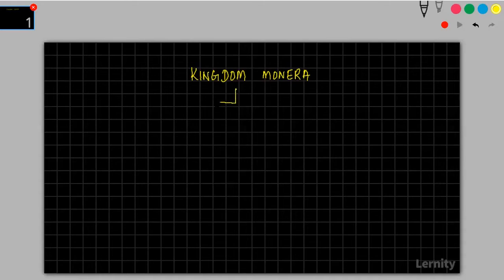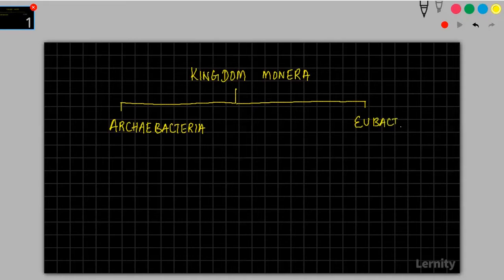Kingdom Monera is divided into two classes: Archaebacteria and Eubacteria. Okay. So we are going to study in detail about kingdom Monera today. So we'll be only doing this.